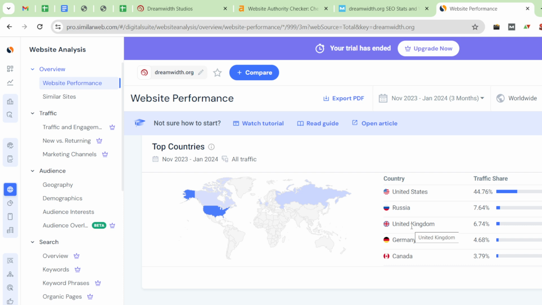So if you want to increase crawlability and traffic from those countries, you have to create your backlink on this website.